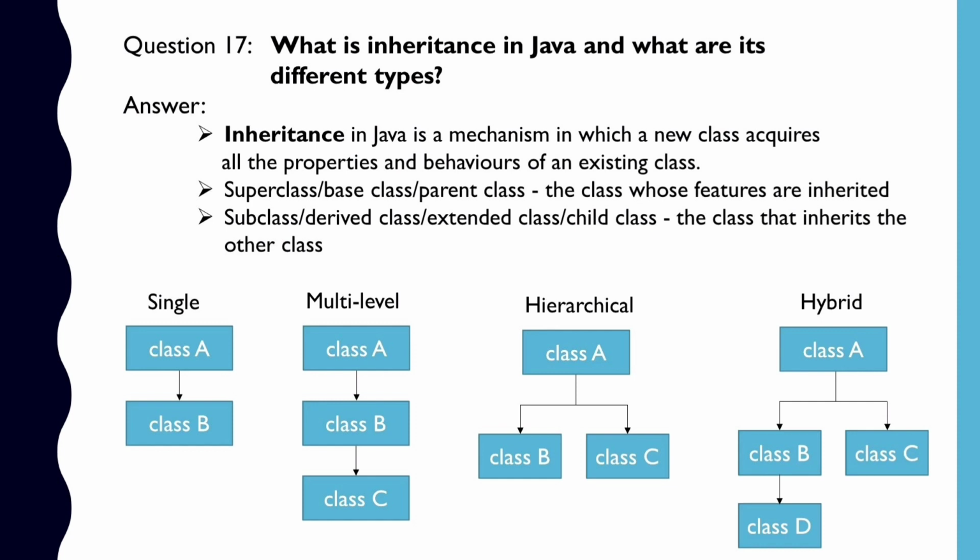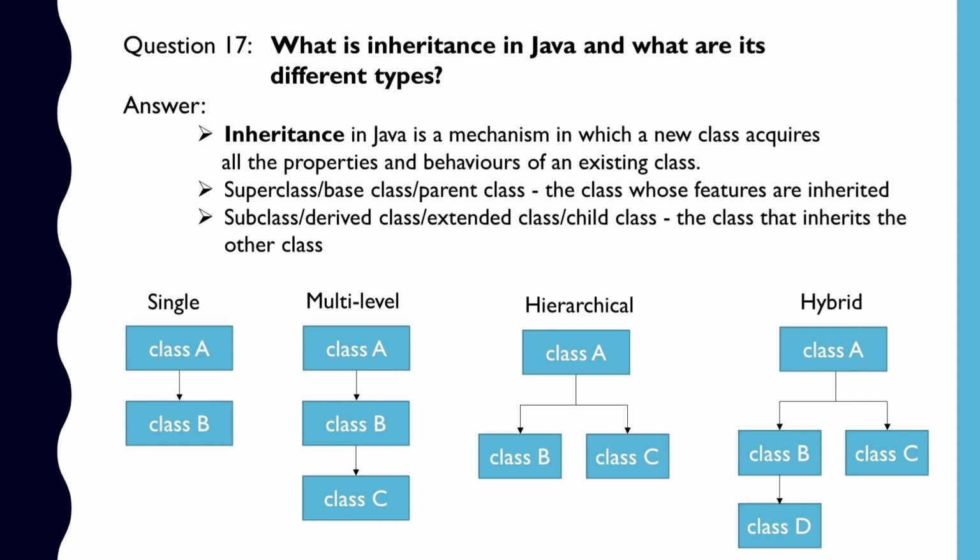When a class has more than one child classes or subclasses, or in other words, we can say that more than one child classes have the same parent class, then such kind of inheritance is known as the hierarchical inheritance. In the example, you can see that two child classes, that is B and C, have been derived from a single parent class, that is A.